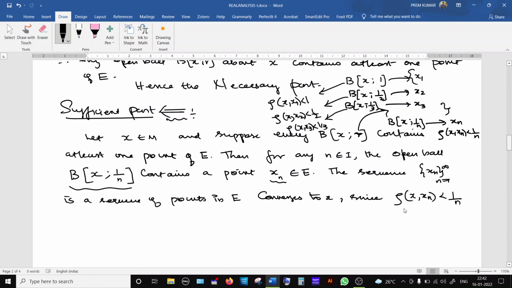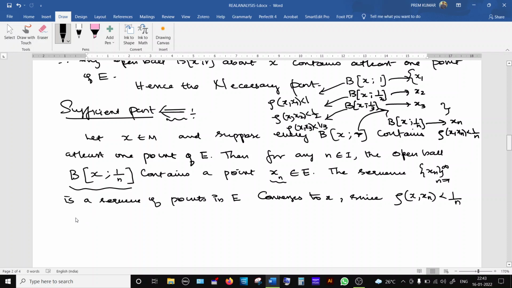That is, I can find a capital N such that after that N, these elements come very close to x. The sequence points come very close to x. So from this we can clearly identify that if n tends to infinity, the distance between x and the sequence elements becomes very small.